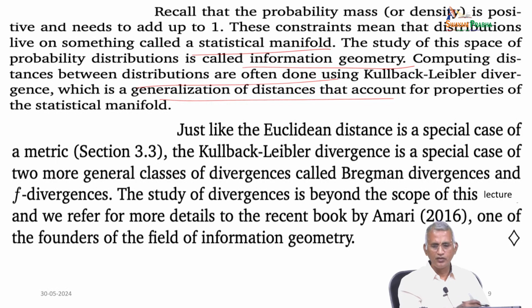So, just like the Euclidean distance is a special case of a metric, Kullback-Leibler divergence is a special case of two more general cases of divergence, called Bregman divergence and F divergence. So, the study of divergence is beyond the scope of this lecture.